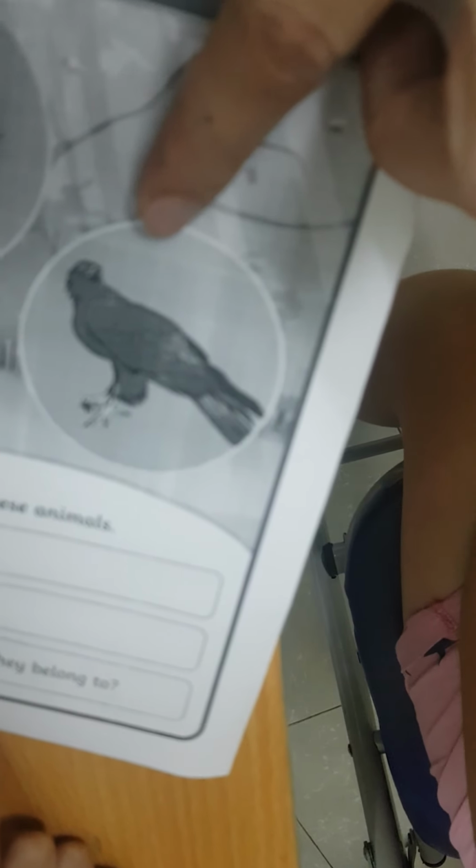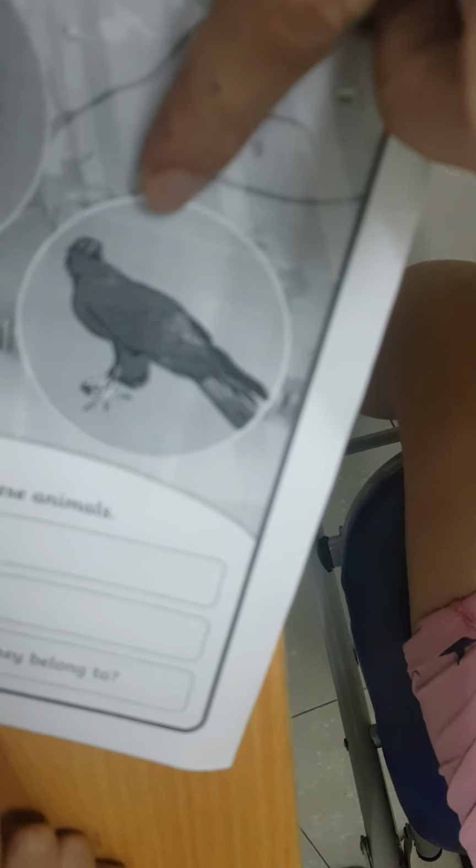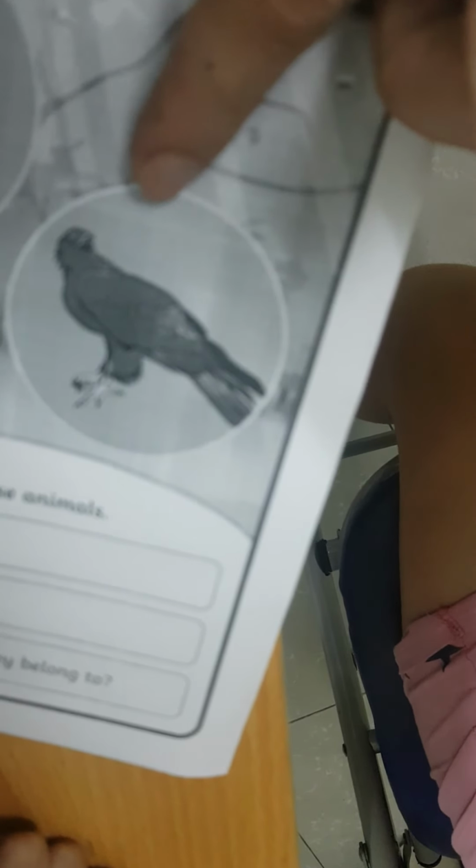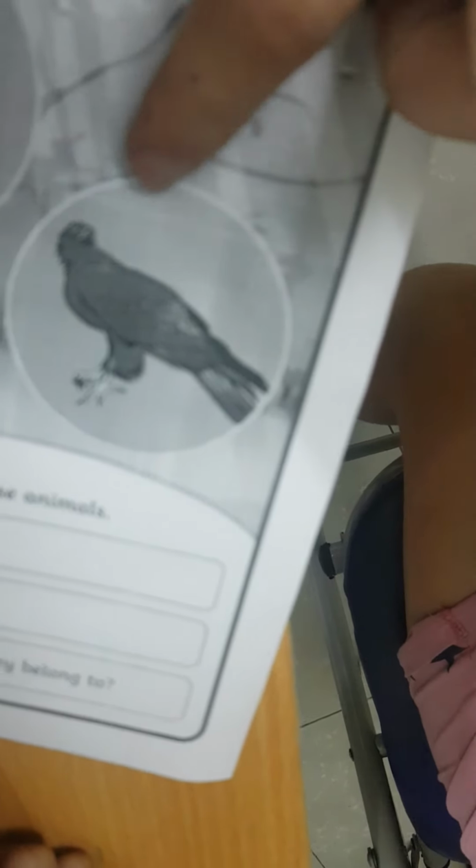Is it an eagle or is it an ostrich? Yes, it is an ostrich. What about this? What's the name of this animal? It is a bird. Yeah, they both belong to the bird group. But what's the name of this? Is it an eagle or an ostrich? Eagle. Yes, it is an eagle. It is a bird. It has a name, and its name is eagle. Okay?